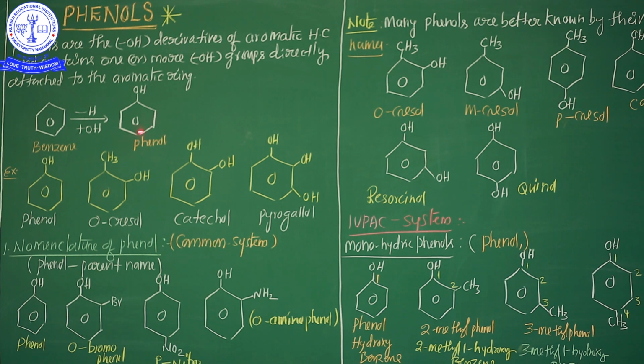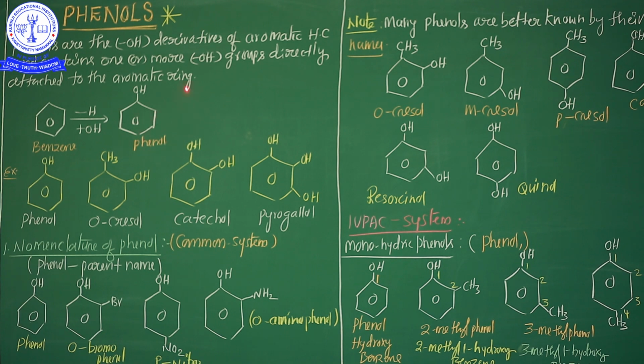Then phenol is formed. Phenol is a very important chemical that plays a very good role in our day-to-day life, in medicinal and industrial purposes also. So once again, phenol is nothing but a hydroxyl derivative of the aromatic ring. Listen carefully. From the aromatic ring, one hydrogen is removed and replaced by the OH group.